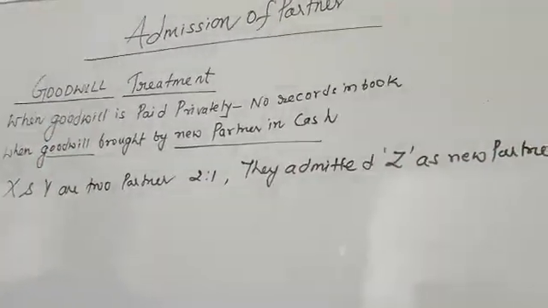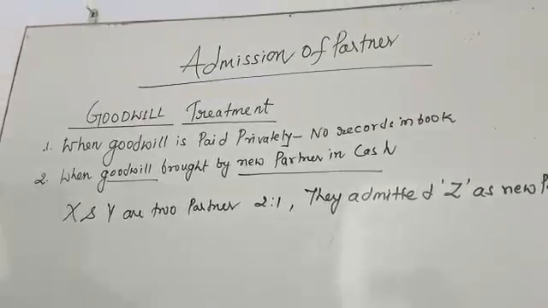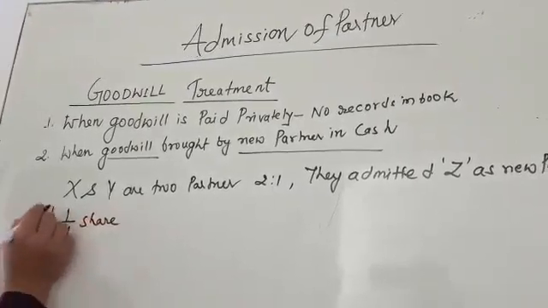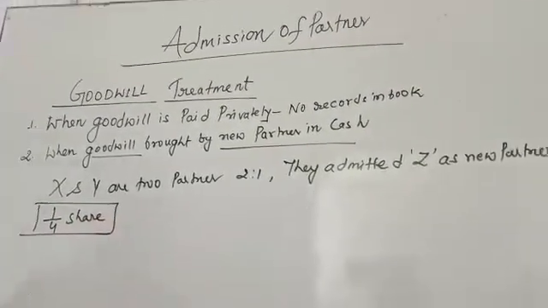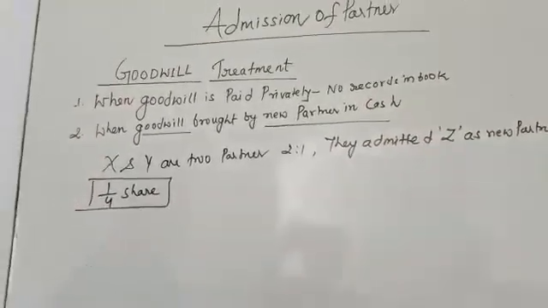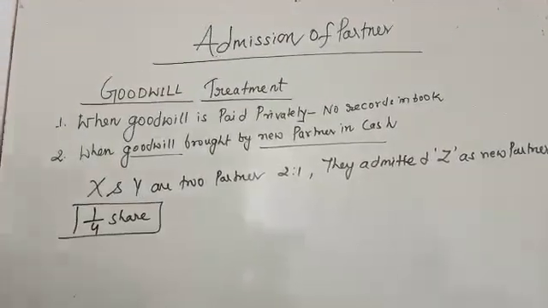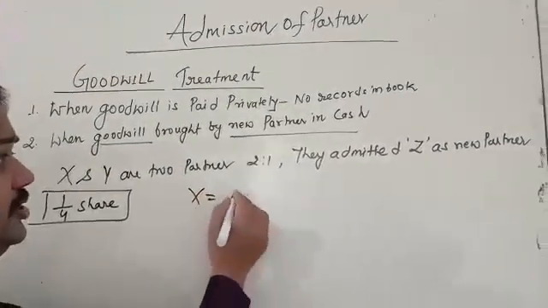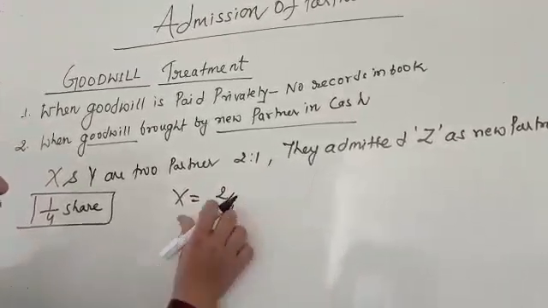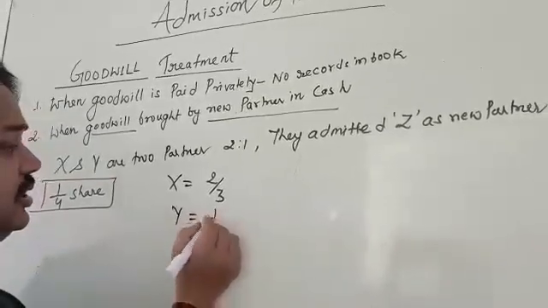New partner Z is admitted for what ratio? 1/4 share. It means X and Y are going to provide 1/4 share to Z. So the profit sharing ratio of X and Y is going to change.